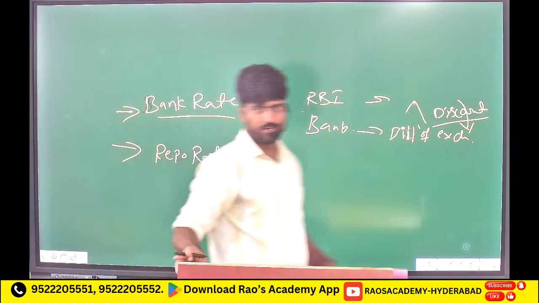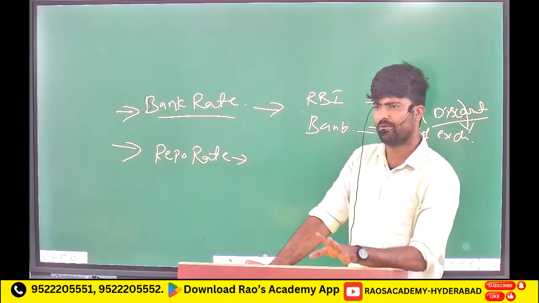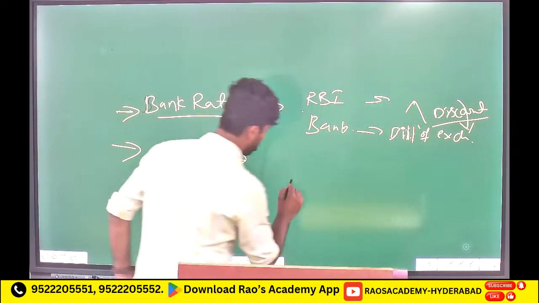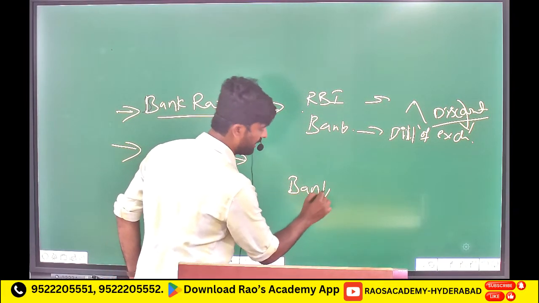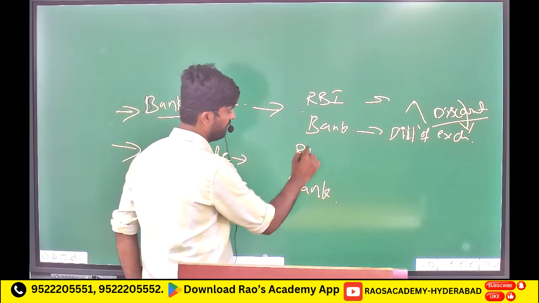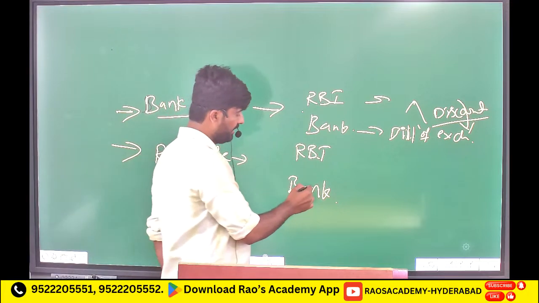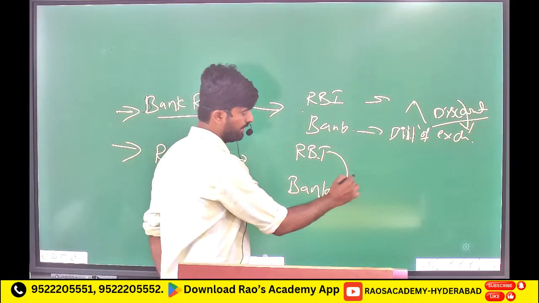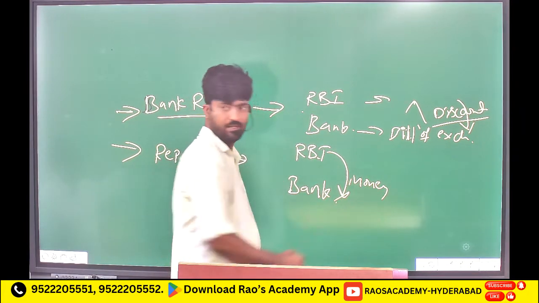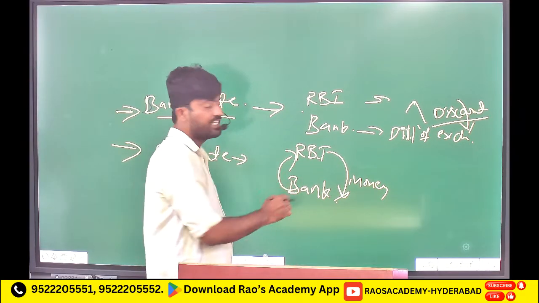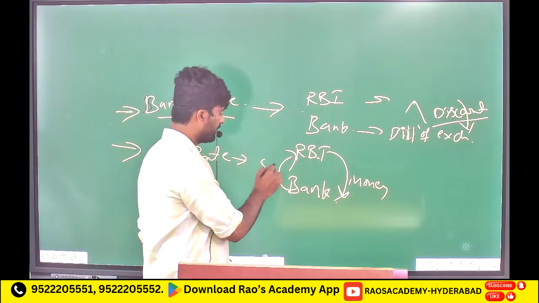Repo rate, same concept. Here is the bank, and here is the RBI. The bank requires money, and the RBI has to give money to the bank. Instead of a bill of exchange, the bank will give securities.